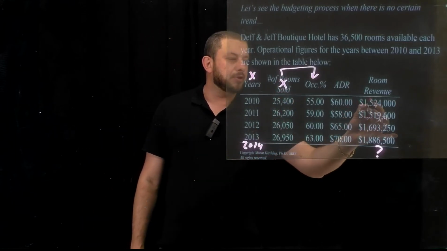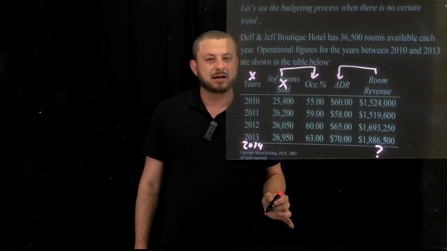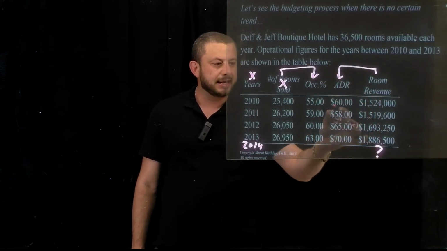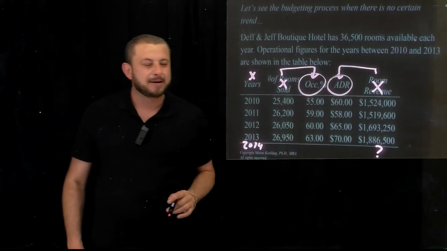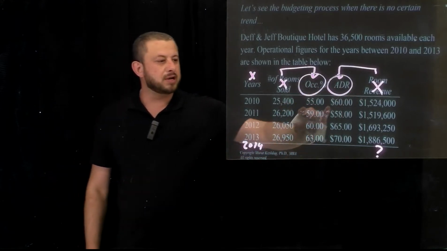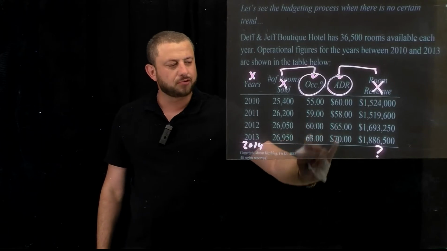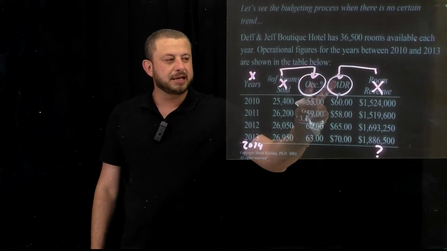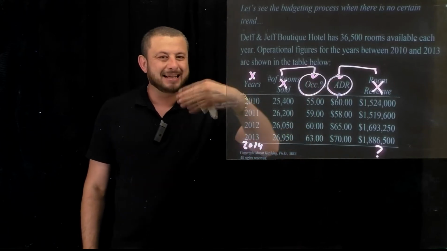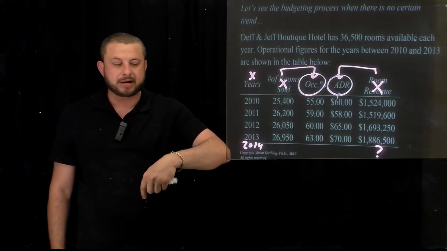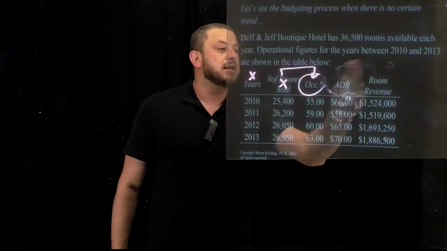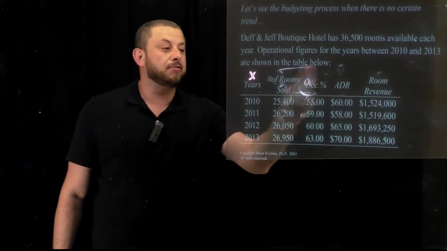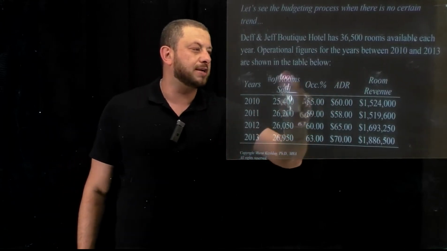Room revenues are driven by ADR, so room revenues will be irrelevant. Therefore, occupancy percentage and ADR are the ones we're going to look at for the trends. This could be a different variable, so always analyze the tables just like we did right now, so you don't miss any questions and your analysis will be very correct based on the trend analysis. Okay, guys?